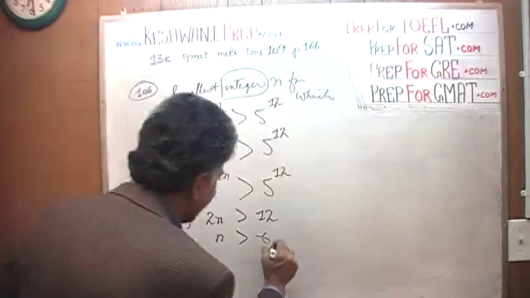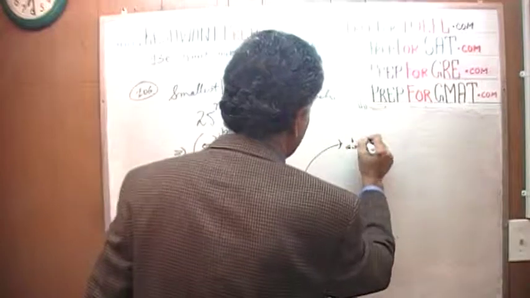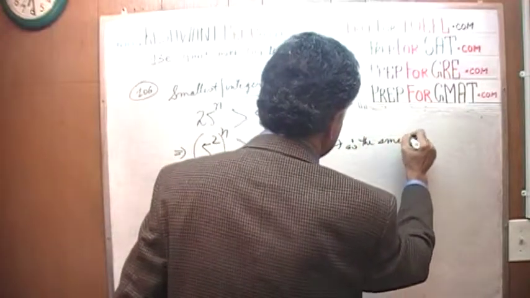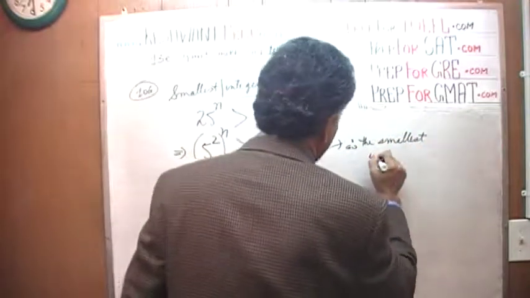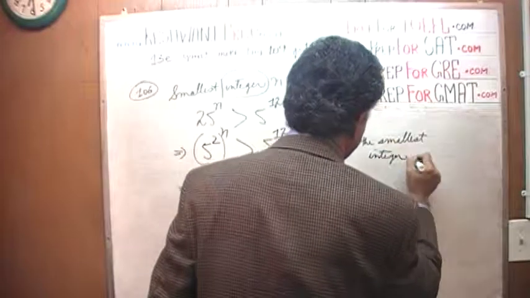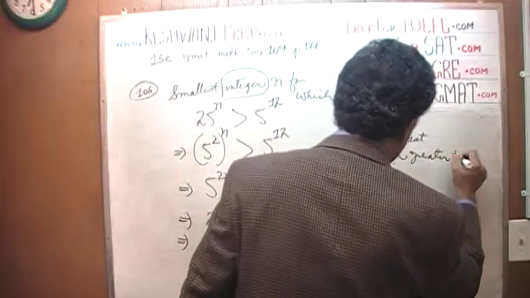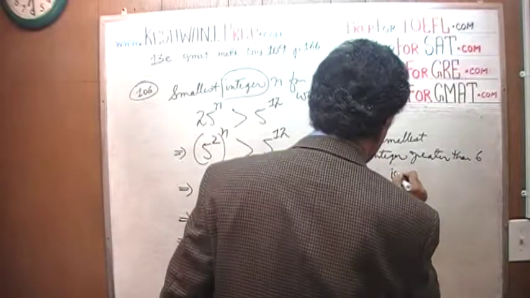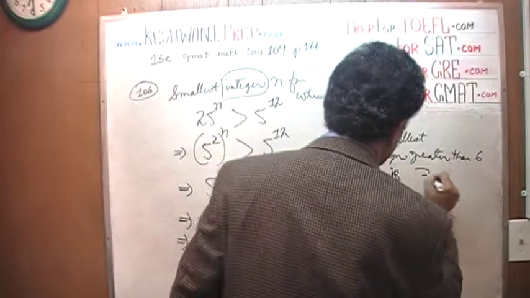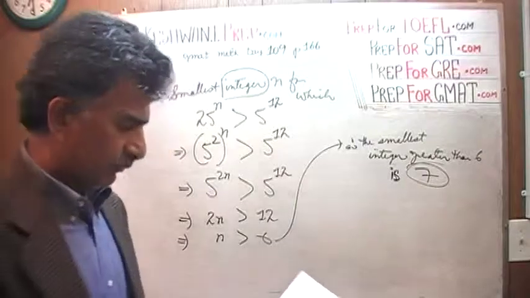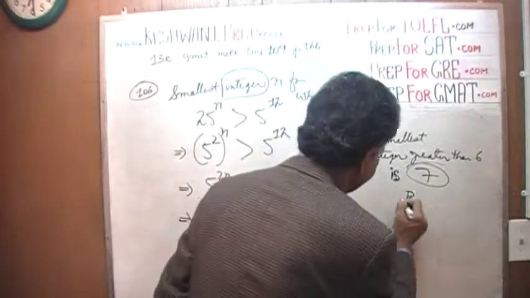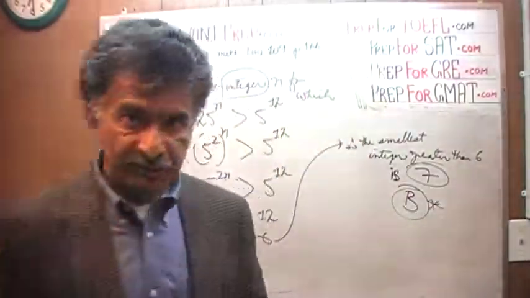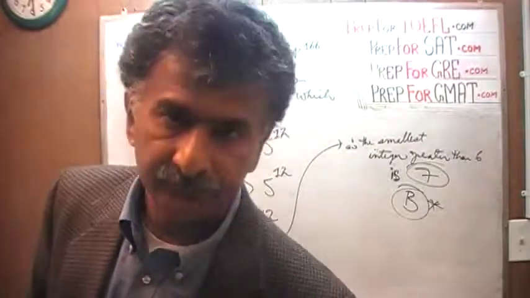Therefore the smallest integer greater than 6 is 7. That's your answer. Answer is B. The smallest integer greater than 6 is 7.